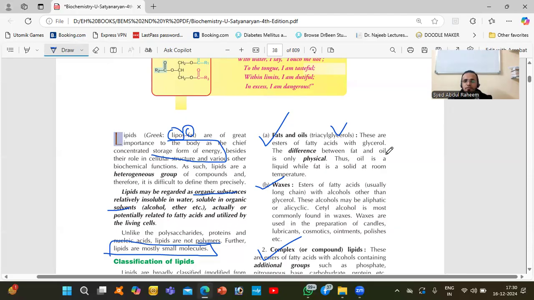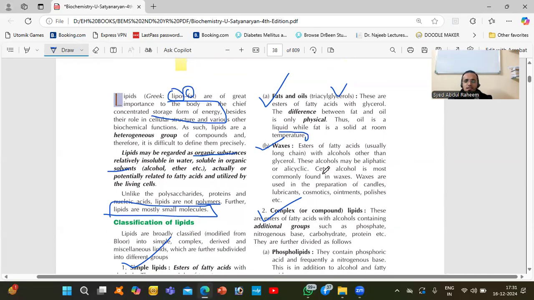The difference between fat and oil is only physical. Oil is a liquid while fat is a solid at room temperature. Okay. Waxes are long chains with alcohol other than glycerol. Here only glycerol is there in fats; here, other than glycerol, we have alcohol also.